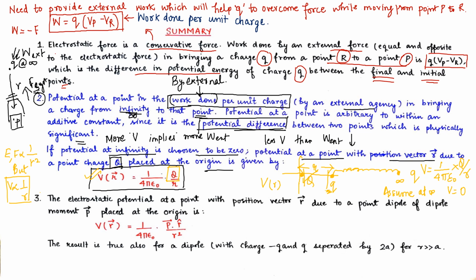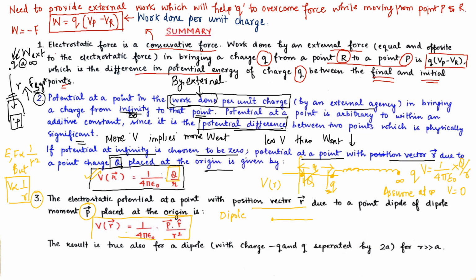Now the third point: the electrostatic potential at a point with position vector r due to the point dipole of dipole moment P placed at the origin is this. Now we are talking about the dipole. What is a dipole?